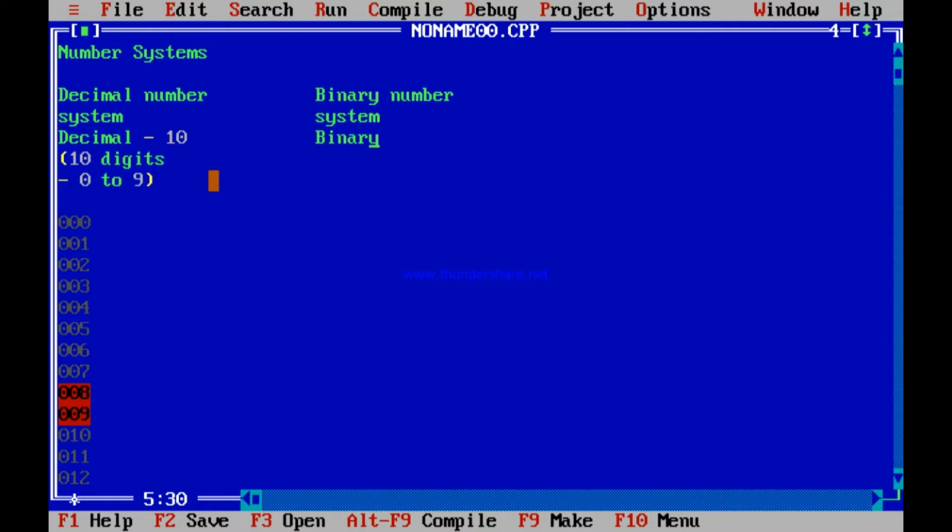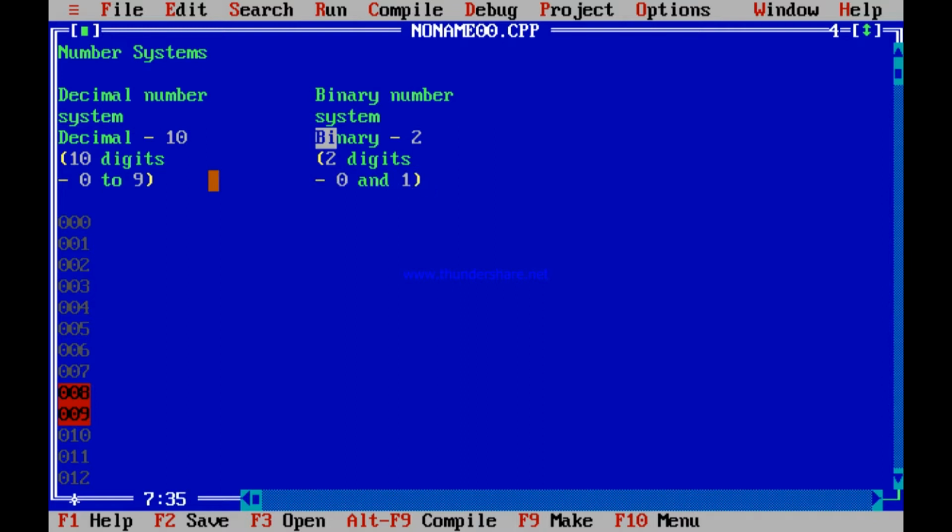Like the term DEC means 10, decimal means 10, binary, BI means bi, which is 2. Binary means 2. That is, the computer uses only 2 digits, not 10 digits. What are those 2 digits? 0 and 1. Only 2 digits are involved, 0 and 1.